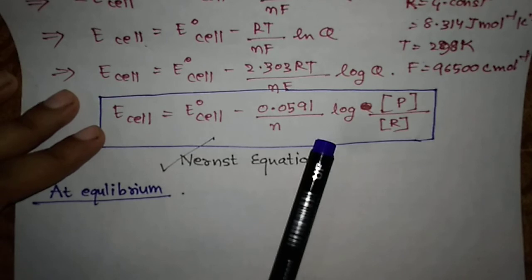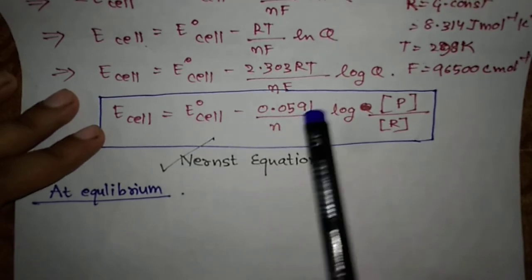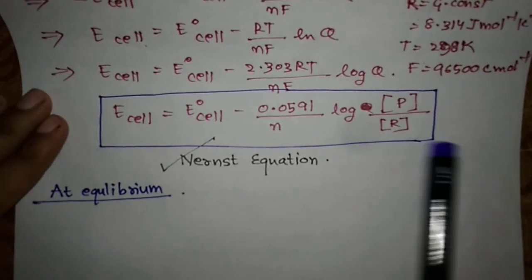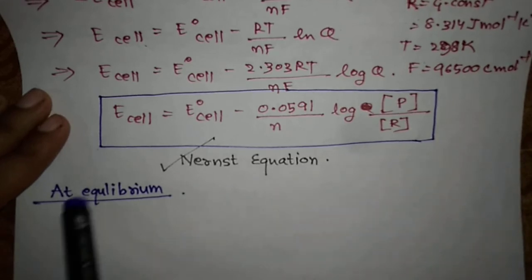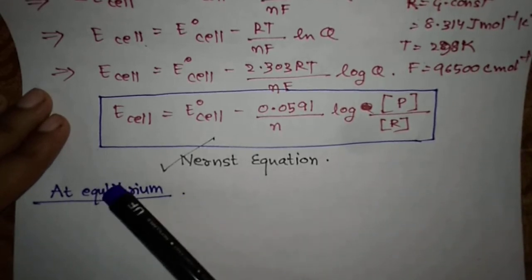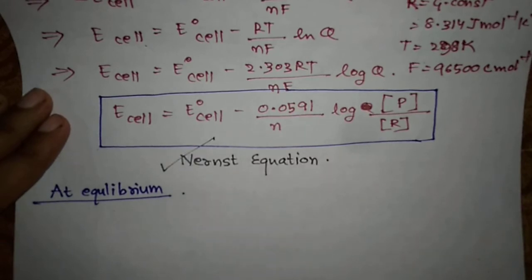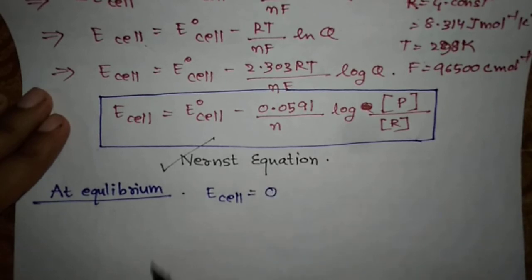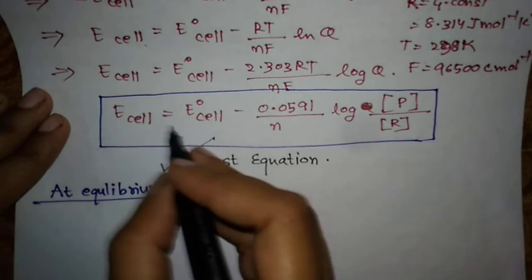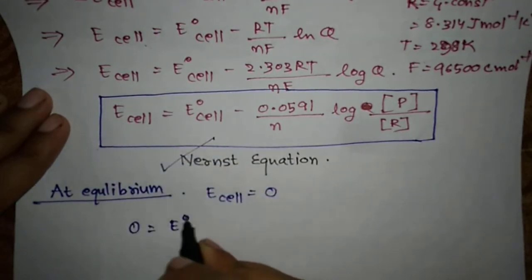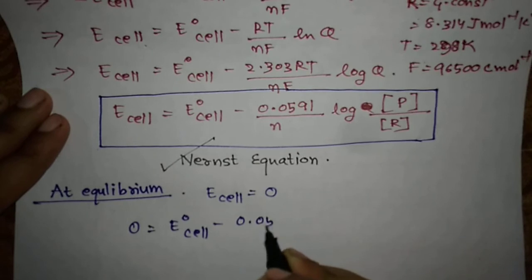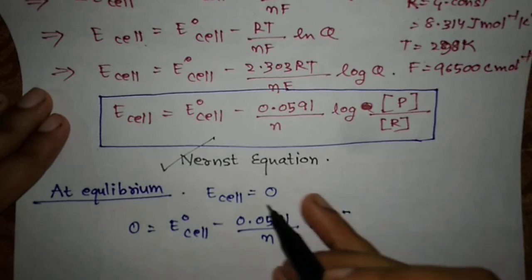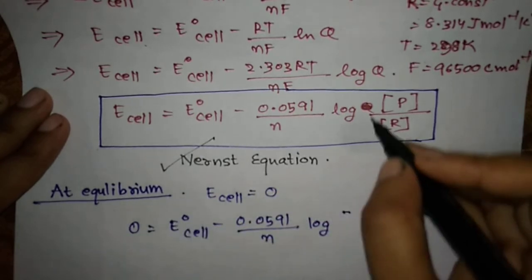As a result the cell is working, the value of E cell is going on decreasing, and one time will come when the concentration of both the half cells will become equal, the E cell will become 0, and that condition is the equilibrium condition. So at equilibrium condition your E cell will become 0, and when E cell will become 0 we will put this value here. So when it will be 0, what will happen, 0 equal to E naught cell minus 0.0591 by n log of, sorry,